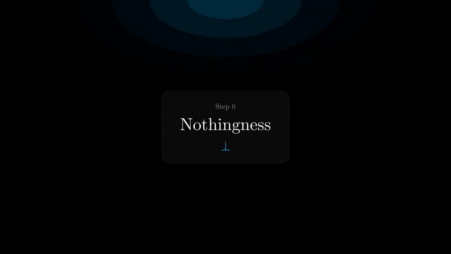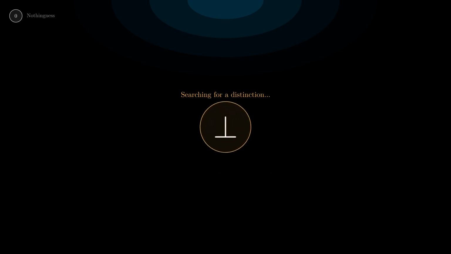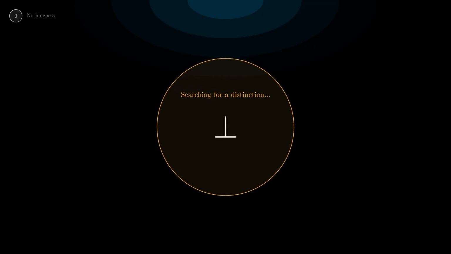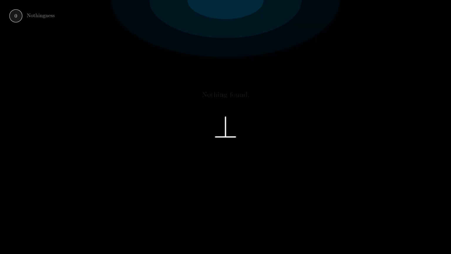Imagine nothing. Not empty space, that's something. Not darkness, that requires light to be absent from. Truly nothing. No objects, no properties, no distinctions of any kind. We write this as the bottom symbol. It means no admissible distinctions exist. Watch what happens when we try to find a distinction here. A search expands outward and collapses.